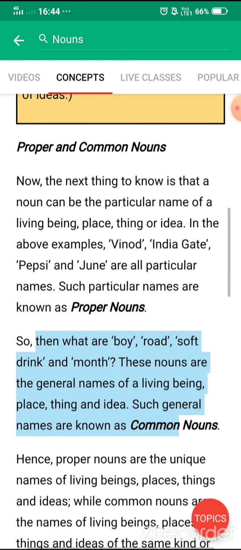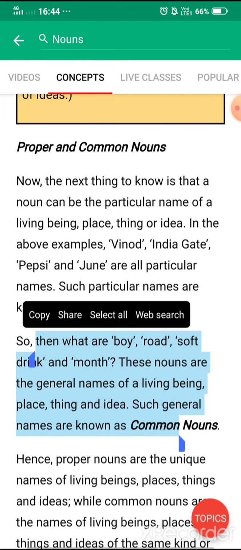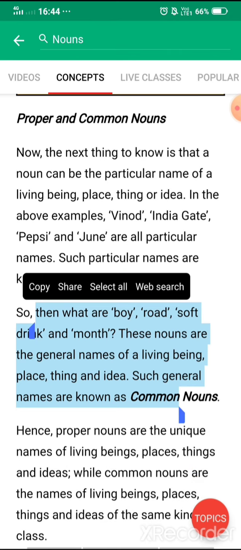So what is the difference between Vinod and boy? If both are nouns, there must be some difference. Vinod is the particular name of a boy, so that is a proper noun, and these nouns are the general names of a living being, place, thing or idea. So these are the general names given, so these are called common nouns. Basically, the things which are very common,